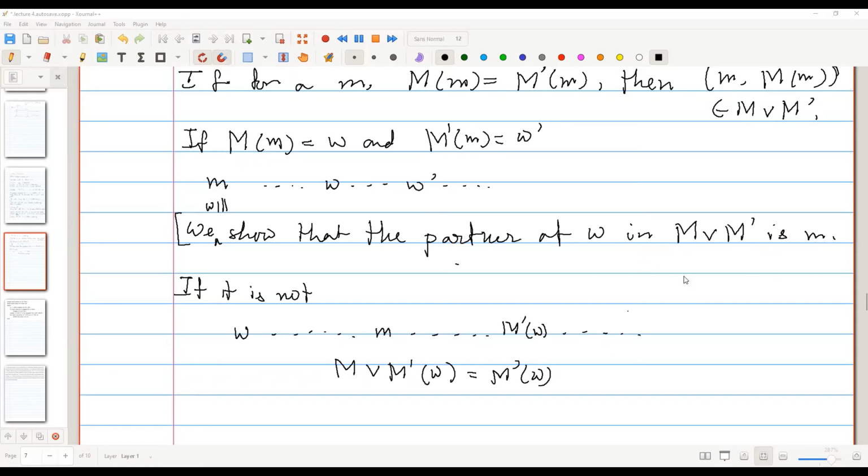So to prove it by contradiction, if it is not, the preference list of W will look like this. Is it clear? So small m is also equal to capital M of W, right? Yeah, small m is equal to capital M of W.